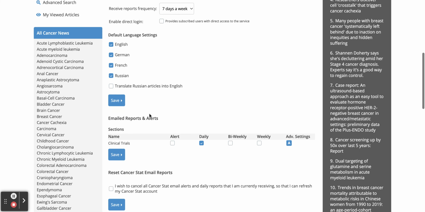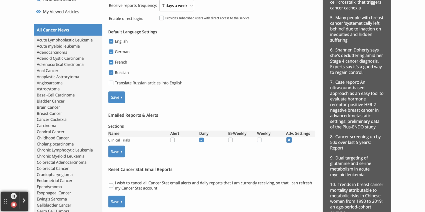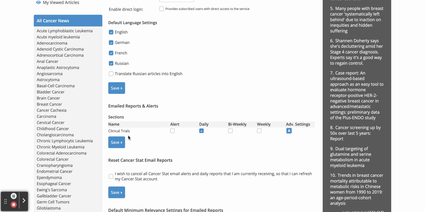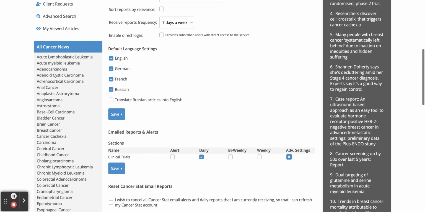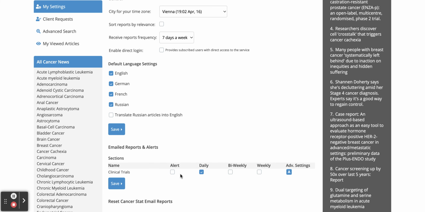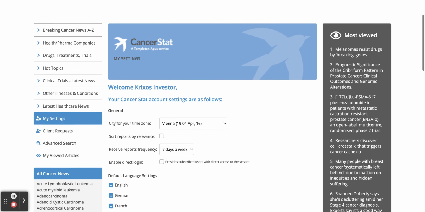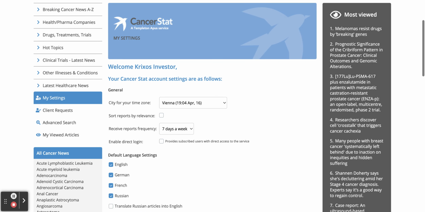And then if we just scroll down here, for this particular demo account, we've only actually switched on the daily clinical trials email, but our clients generally can receive as many daily emails or weekly emails or alerts on as many topics or drugs or illnesses or companies as you wish. It's very, very flexible indeed. And then if you don't want to receive them, you just switch it off like that. Press the save button, and then no longer will the clinical trials daily be sent out, for example.